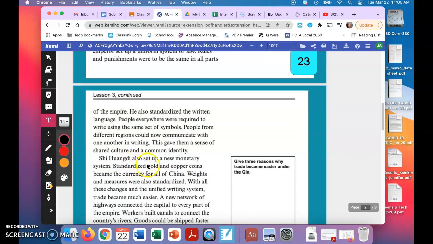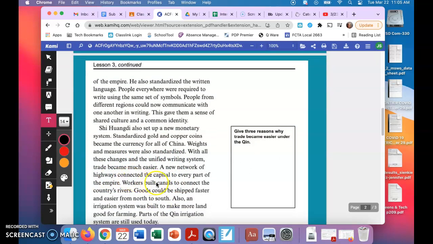Shi Huangdi also set up a new monetary system. Standardized gold and copper coins became the currency for all of China. Weights and measures were also standardized. With all these changes and the unified writing system, trade became much easier. A new network of highways connected the capital to every part of the empire. Workers built canals to connect the country's rivers. Goods could be shipped faster and easier from north to south. Also, an irrigation system was built to make more land good for farming. Parts of the Qin irrigation system are still used today.